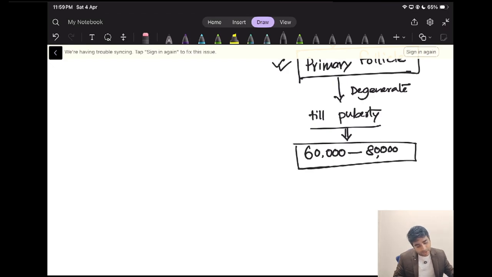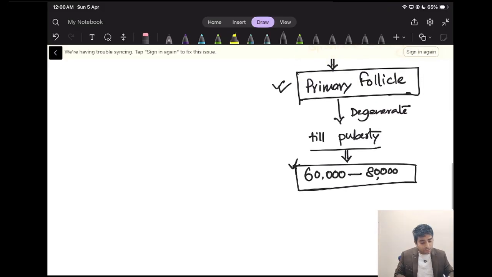There it will be fixed. That means there will be no more primary follicles after puberty. Gradually that will reduce in number, and at a particular age there will be no ovulation, no ovum formation. It may be 40, 45, maybe 50, depending on the age of the patient. So the number is fixed. That is called the primary follicle.